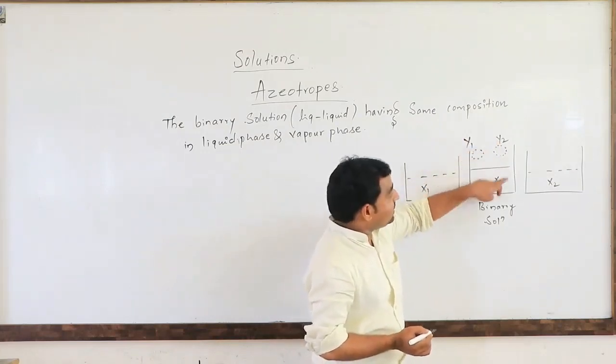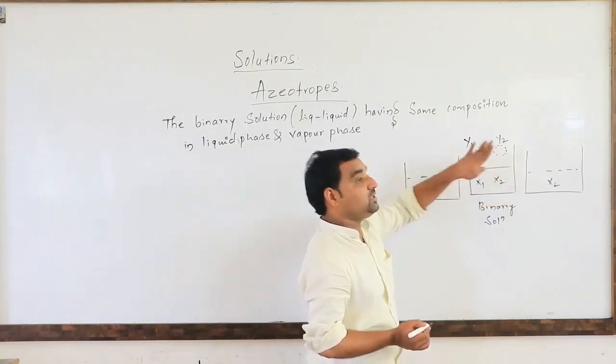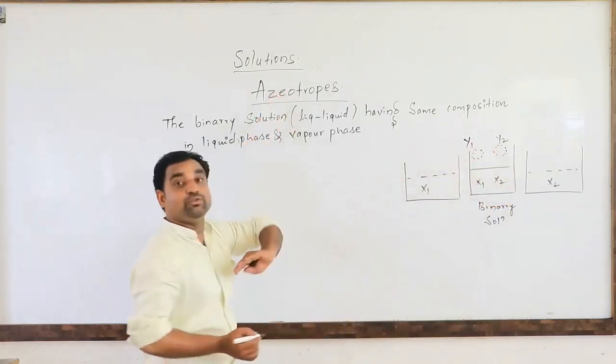Here y2 and x2 having the same composition. So this type of a mixture is termed as azeotropes.